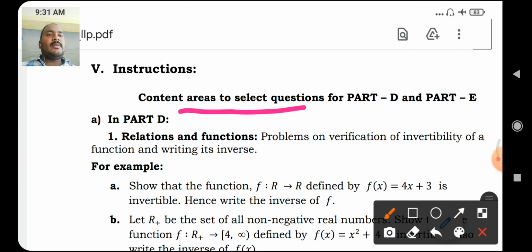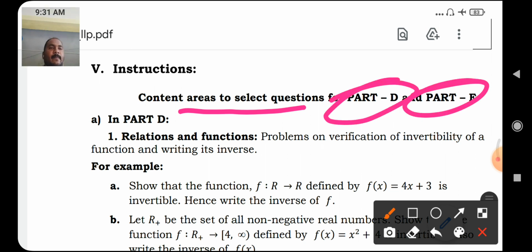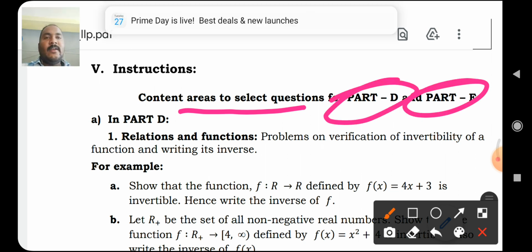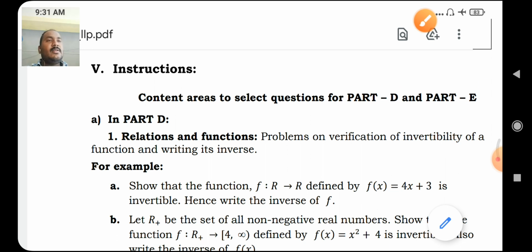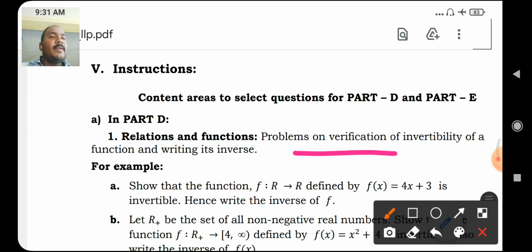Content area to select questions for part D and part E. In part D, the first chapter is relations and functions: problems on verification of invertibility of a function and writing its inverse.